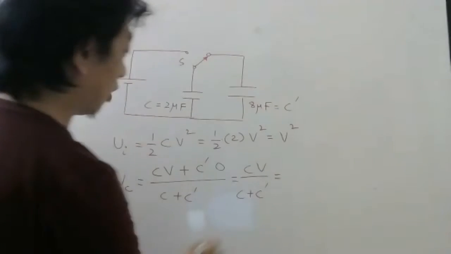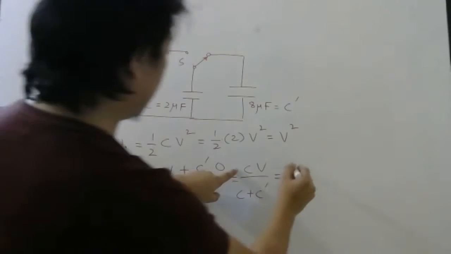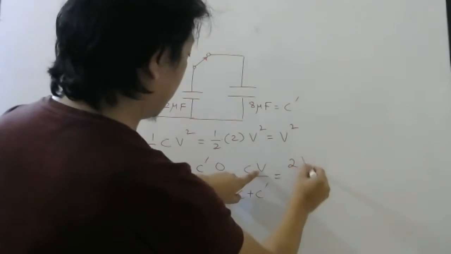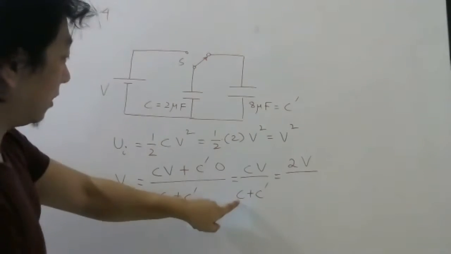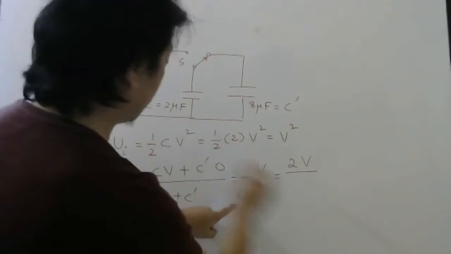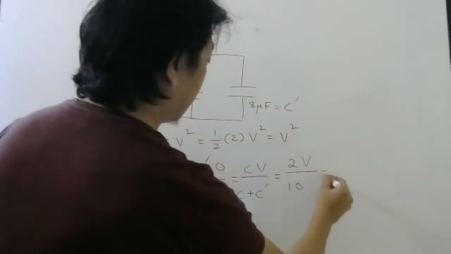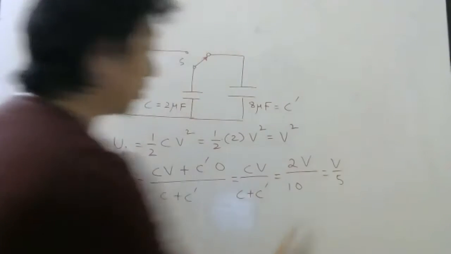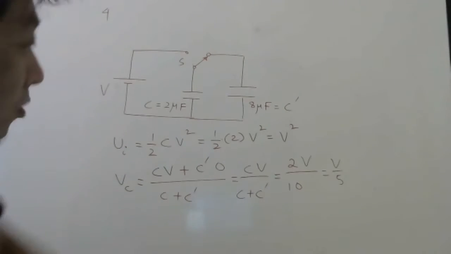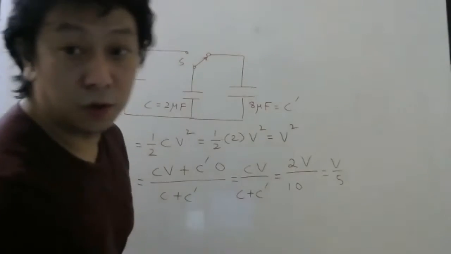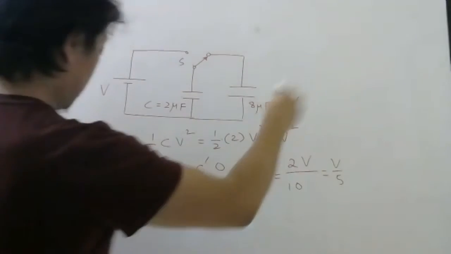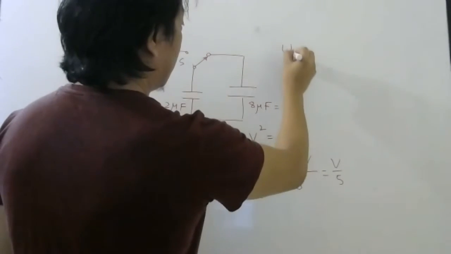And here it will be how much? C is 2. Initial voltage is V. Total capacitance, 2 plus 8, is 10. So that will be V by 5. So that is your common potential. Once you have found the common potential, what will be the final energy stored?